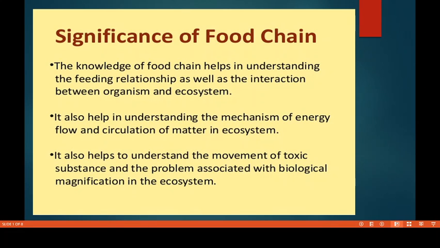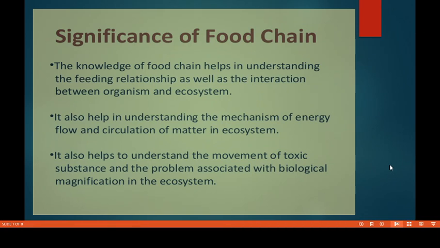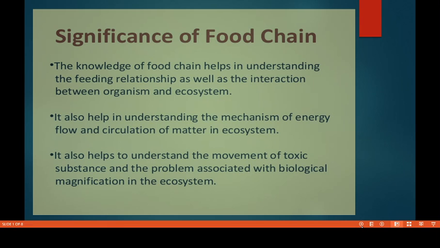Because the knowledge of the food chain helps in understanding the feeding relationship, right? Yes, so this helps for the feeding relationship as well as the interaction between the different organisms that takes place. Whatever interaction is happening in the ecosystem is all dependent on the food chain, which passes energy from one body to another.